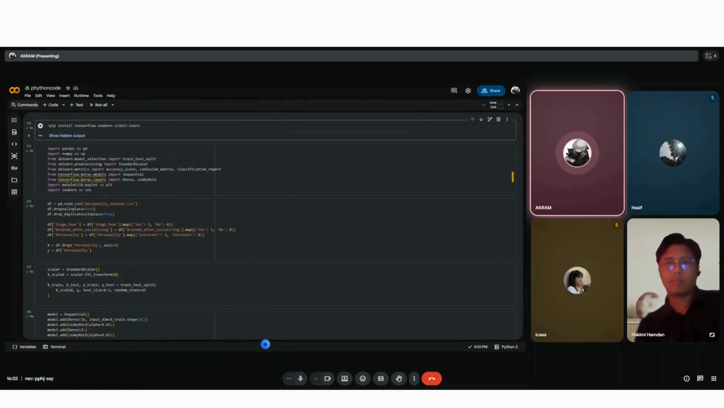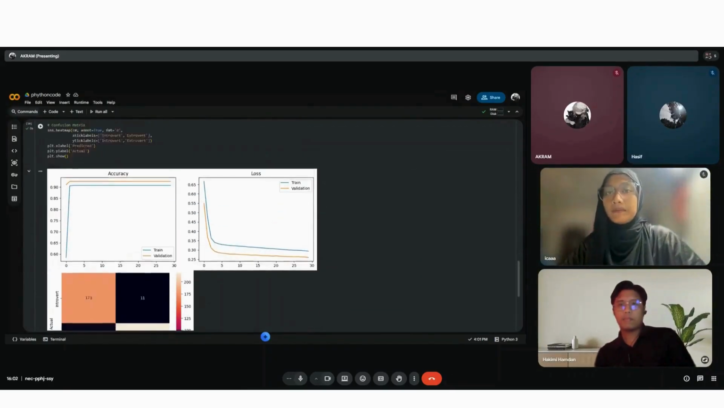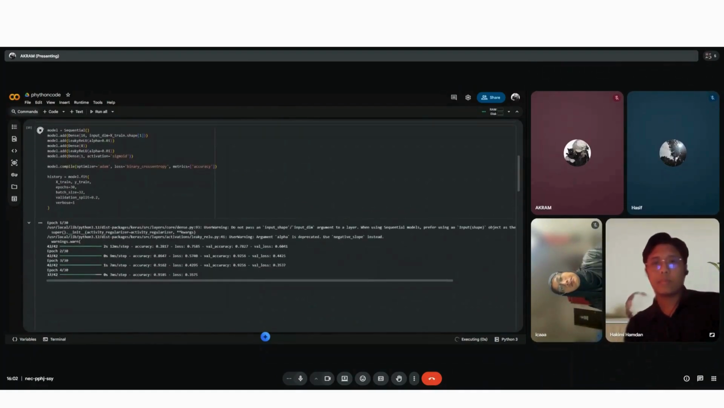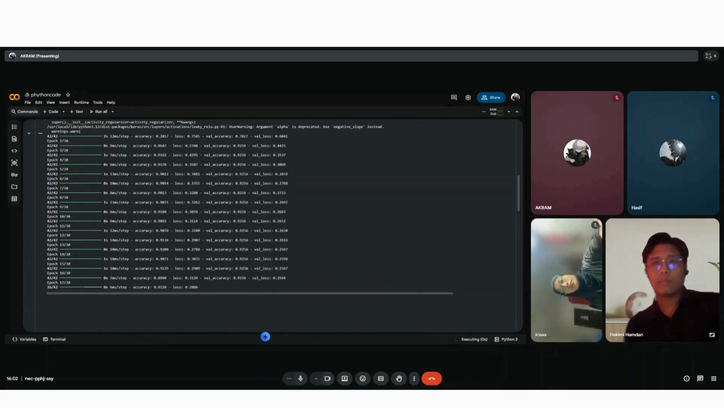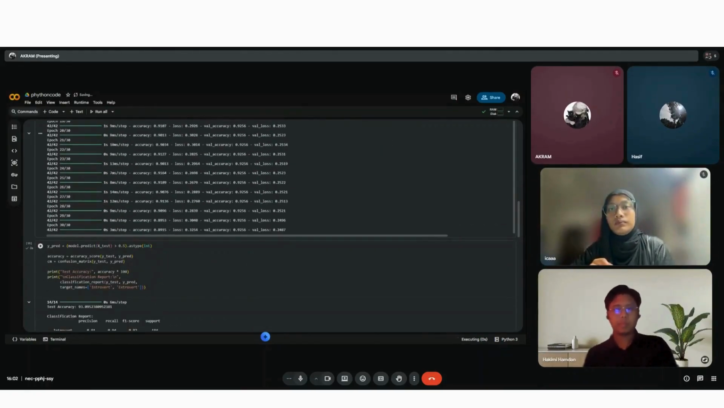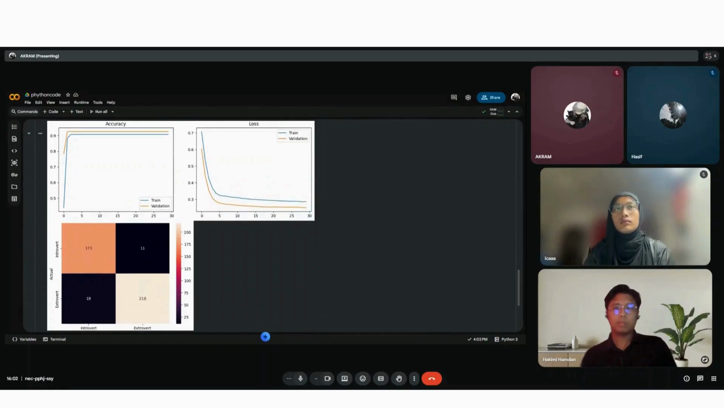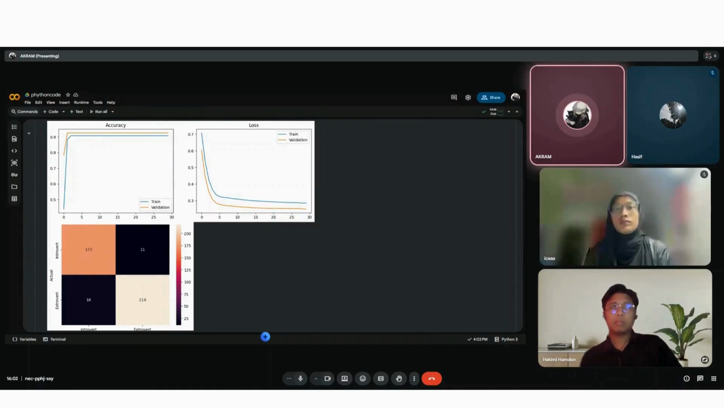Okay, so it's a demo for the code. Okay, and then we get the result: the accuracy, loss, and the metric calculation.